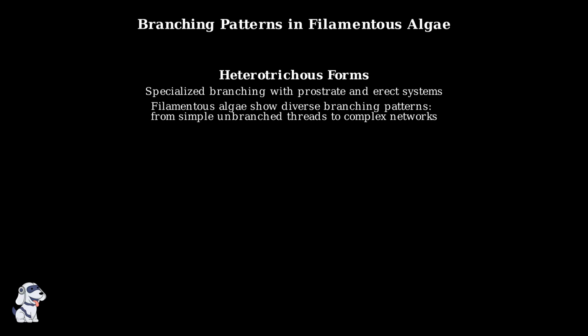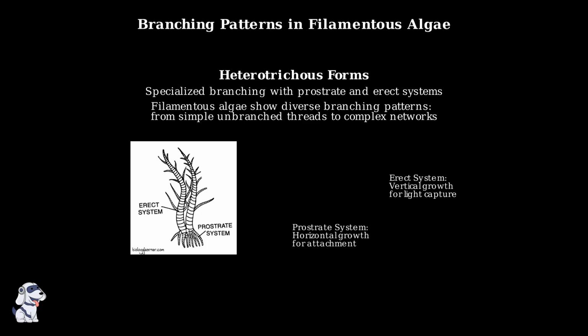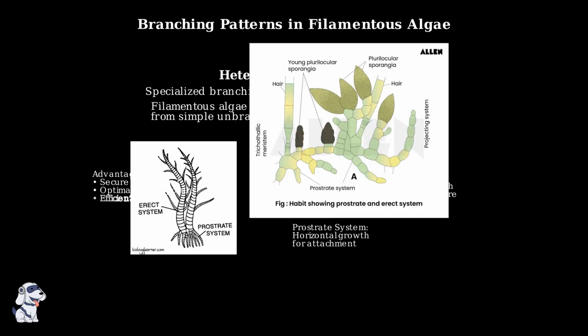These algae have 2 distinct systems: a prostrate system that grows horizontally along the substrate and an erect system that grows vertically upward. The prostrate system spreads horizontally along surfaces, providing strong attachment and nutrient absorption from the substrate. The erect system grows upward into the water column, maximizing exposure to light for photosynthesis. This dual system organization provides significant advantages. The prostrate system ensures secure attachment to substrates, while the erect system optimizes light exposure. Together, they create an efficient structure for both nutrient uptake and photosynthesis.